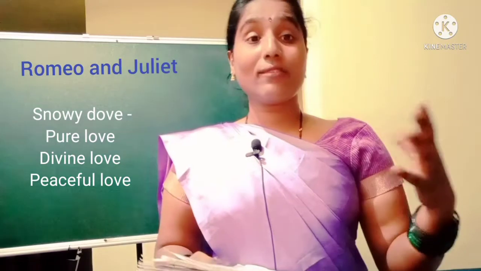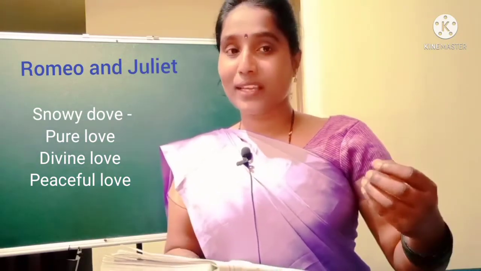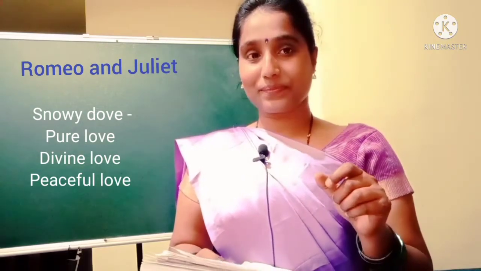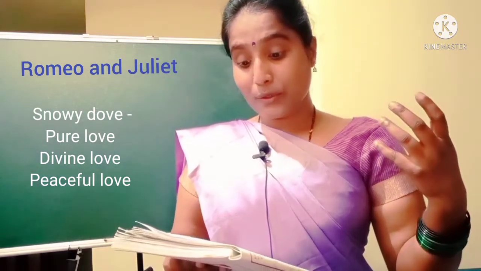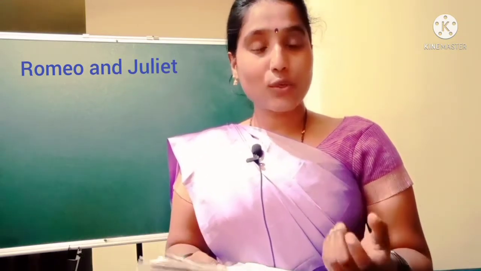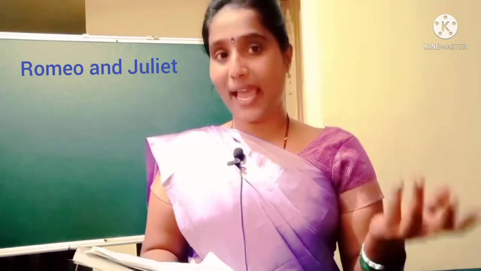Next, trooping with crows, snowy dove. Here the snowy dove represents Juliet, with trooping with crows. Trooping with crows means a group of crows. Usually the crow's color is black.